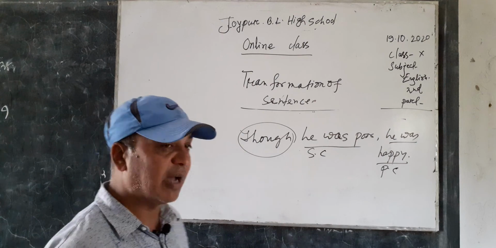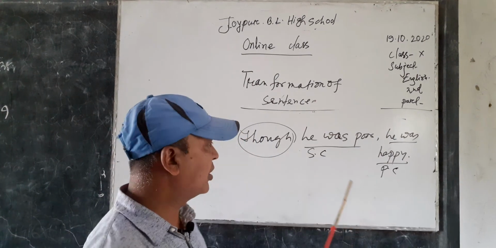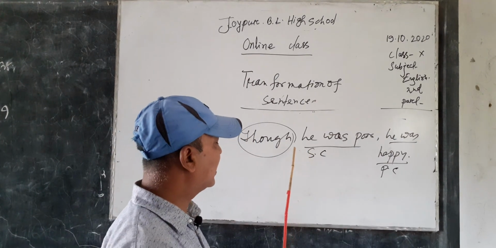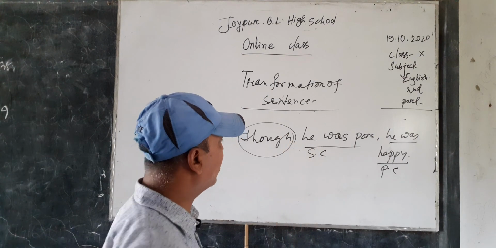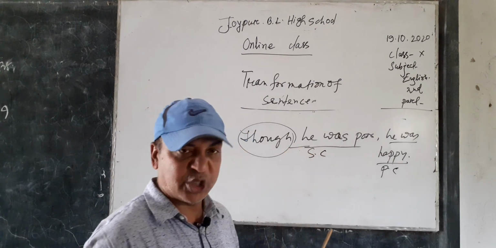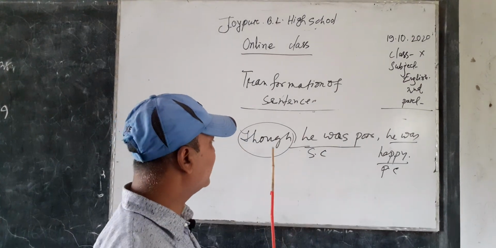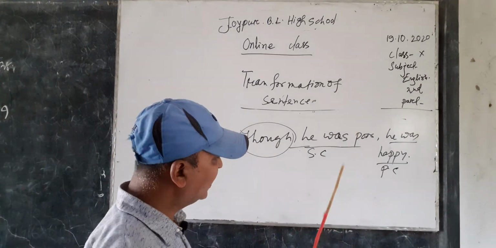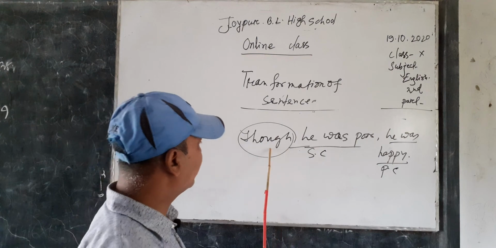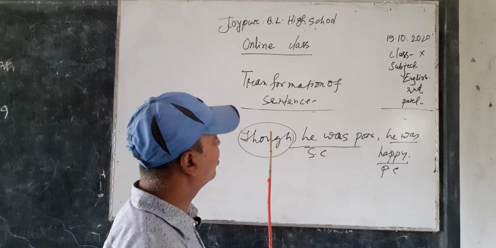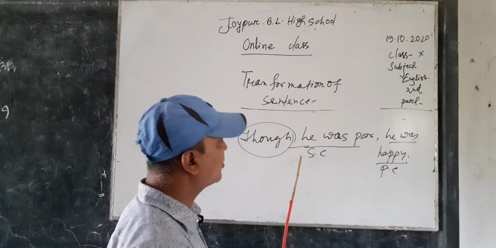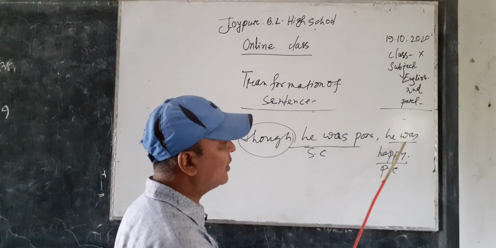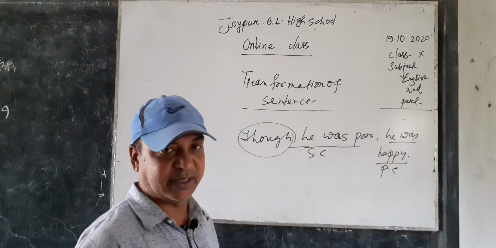So first you have to understand what is subordinate clause. Here you can understand that though he was poor is a subordinate clause, because I have already mentioned that subordinate clause begins with a subordinate conjunction. As there is a subordinate conjunction though, so though he was poor is a subordinate clause, and this clause must be sensed, but he was happy will not be sensed.